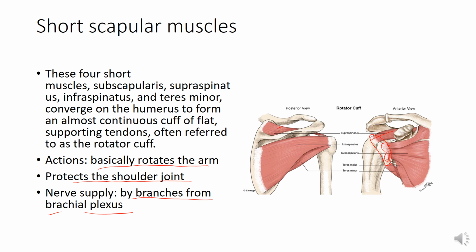So here you can see the supraspinatus muscle, the infraspinatus muscle, the teres minor muscle, and the subscapularis coming from anteriorly. This is the posterior view and this is the anterior view.